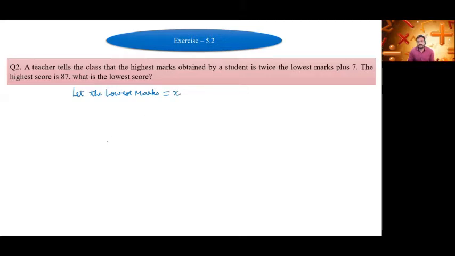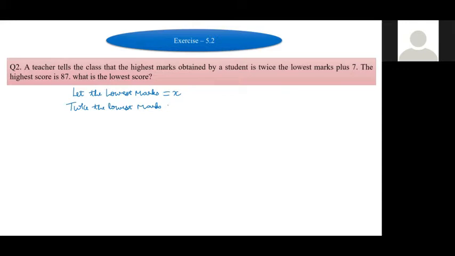Okay, go ahead. Sir, it is twice the lowest marks plus 7. So twice the lowest marks is 2x, plus 7, which is 2x plus 7.